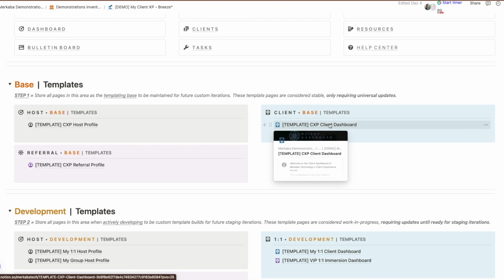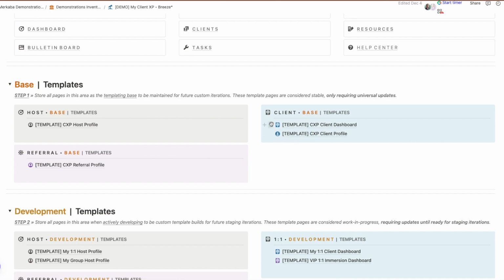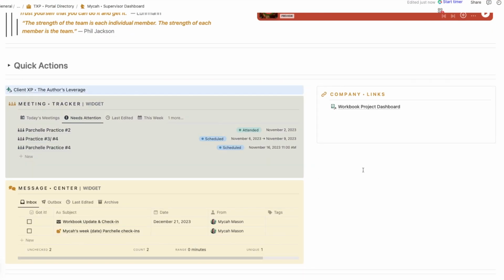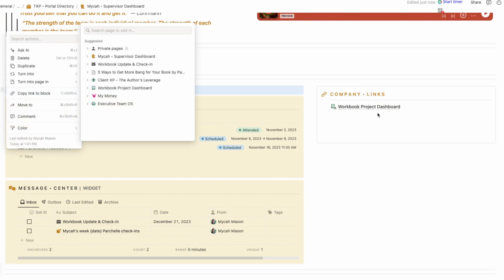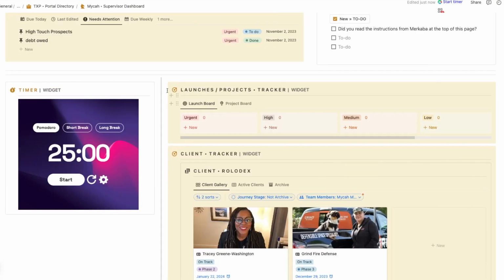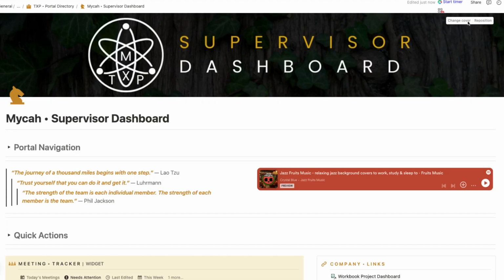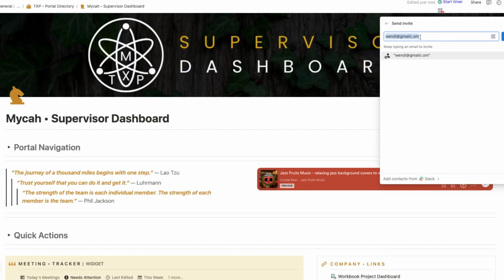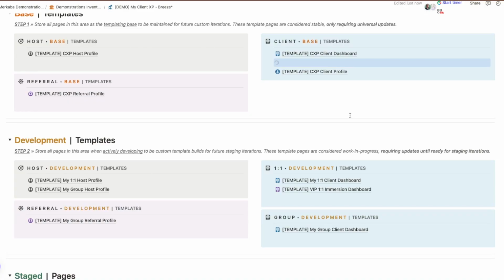So these templates I can easily just duplicate. I just hover over them when I get a new client, press duplicate, and it loads for me. Because it comes from a template, all I need to do is make my quick little edits, dress it up, make my edits specifically unique for the client, and then basically share it with the client.